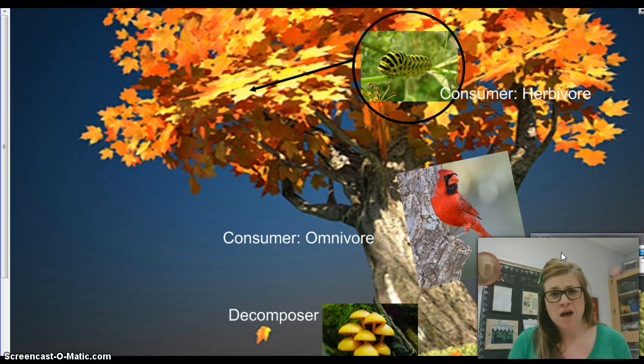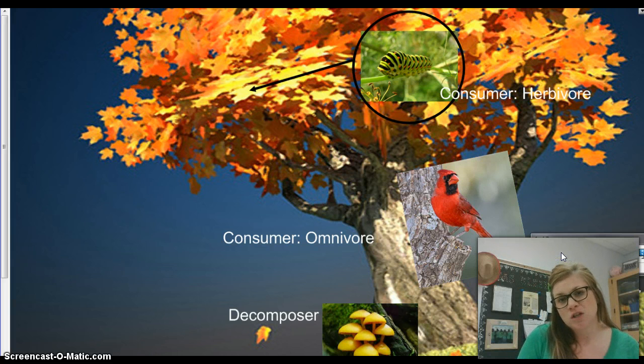When the cardinal dies, eventually its body needs to be broken down, and that's going to be broken down by the decomposers. Now, the unique thing is if that tree ever dies, that tree is going to be broken down over time by the mushrooms. A lot of times you'll see mushrooms growing on the forest floor on trees, and they're actually breaking down and decomposing nutrients. So part of the tree might actually be dying, and that's what the decomposers are doing.